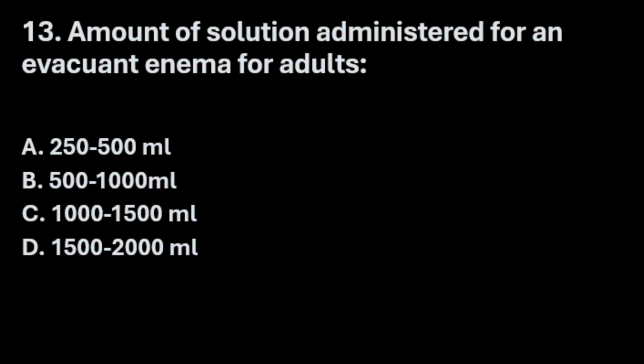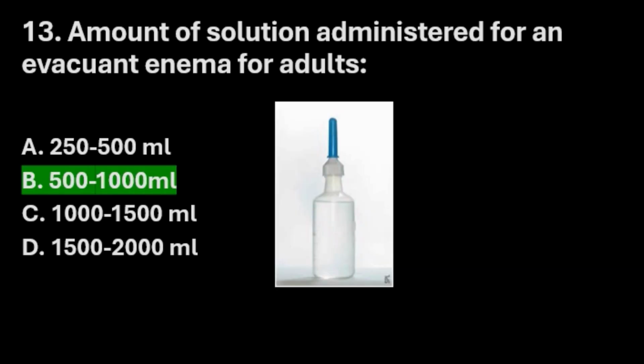Amount of solution administered for an evacuant enema for adults. Option A 250 to 500 ml, option B 500 to 1000 ml, option C 1000 to 1500 ml, or option D 1500 to 2000 ml. Right answer among these options is option B 500 to 1000 ml or half to 1 liter. That is the amount of solution administered for an evacuant enema for adults.